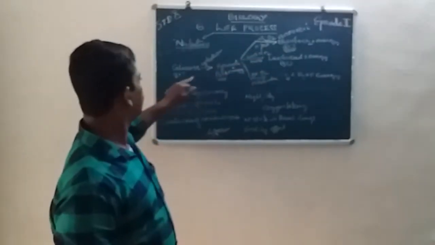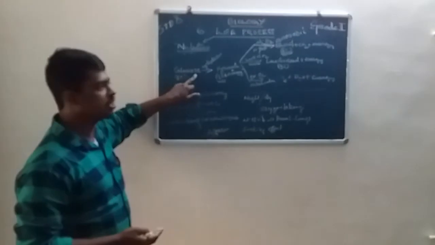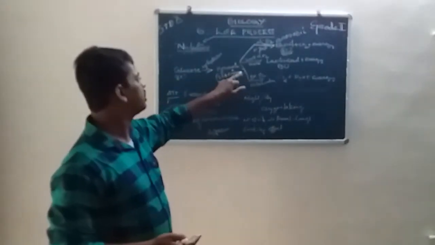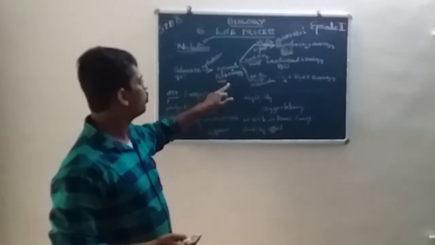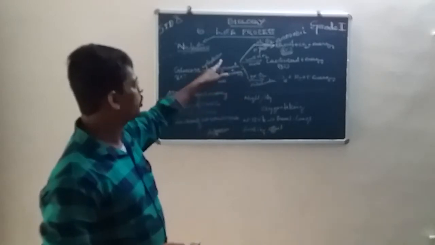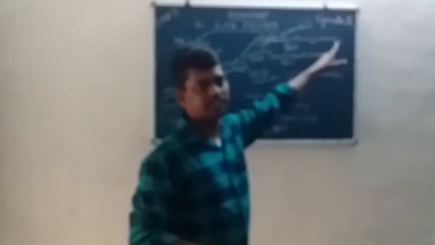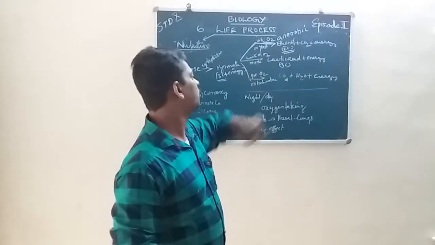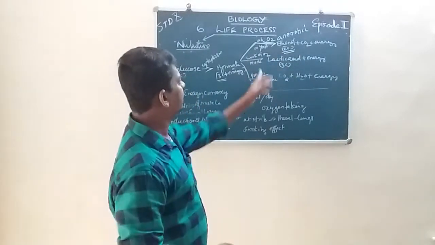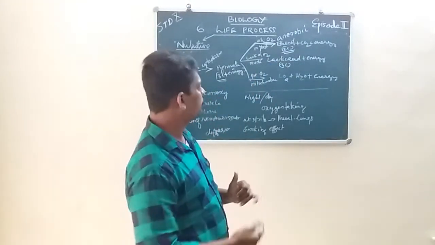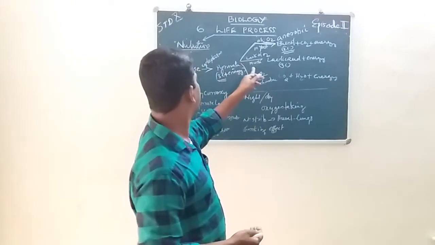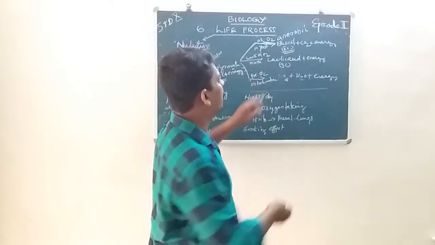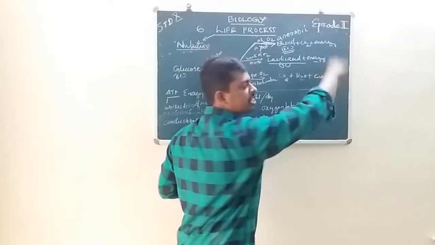Once again, 6 carbon glucose is converted into 3 carbon pyruvate along with energy within the cytoplasm. In the absence of oxygen it is converted into ethanol, carbon dioxide and energy. Ethanol is a 2 carbon compound. Then, with lack of oxygen within the muscles, pyruvate is converted into lactic acid along with energy.